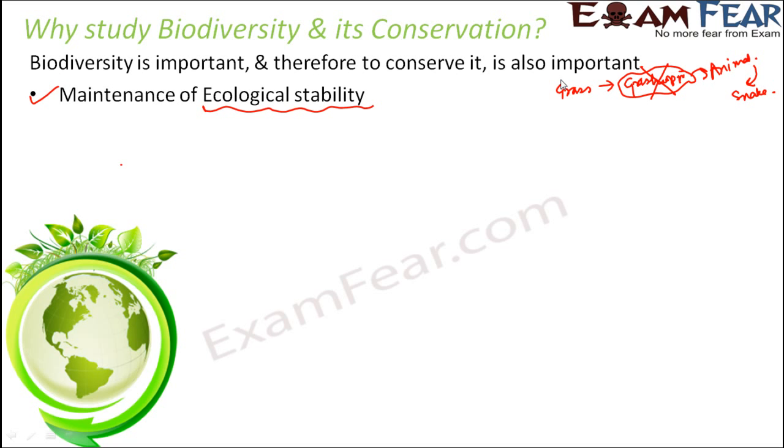There will be nobody to eat the grass. That will be one problem. Secondly, the frogs will not have anything to eat, so they will also start dying very soon. Once they die, the snakes will also start dying because they will starve. So even if one variety of living organism becomes extinct, it can affect the entire food chain and disturb the stability of the ecology. So to maintain ecological stability, it is very important that all the different varieties of living organisms exist.